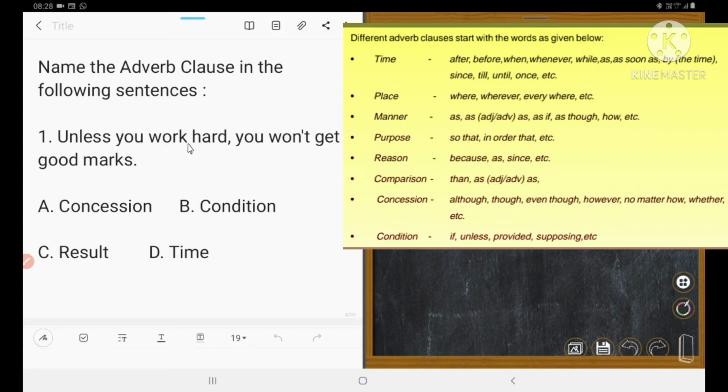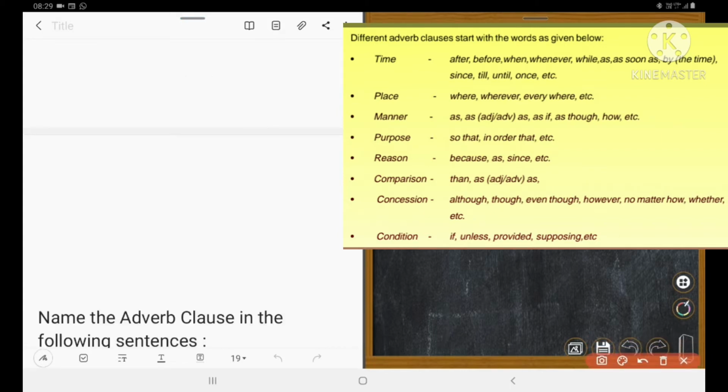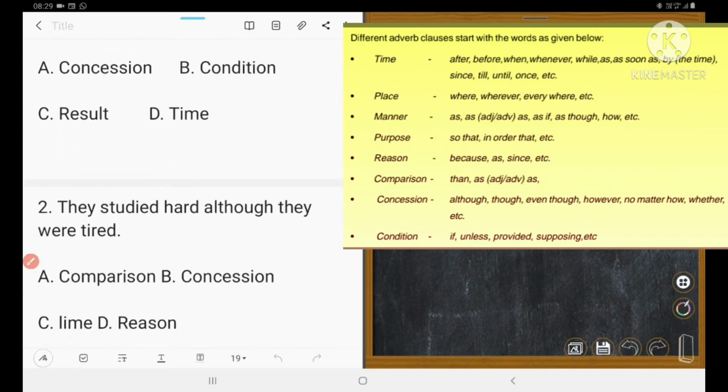Question one: Unless you work hard, you won't get good marks. Here the adverb unless is used, and unless is a conditional. So the adverb used is conditional. The right answer is B. Correct? Yes, the right answer is B. Next.